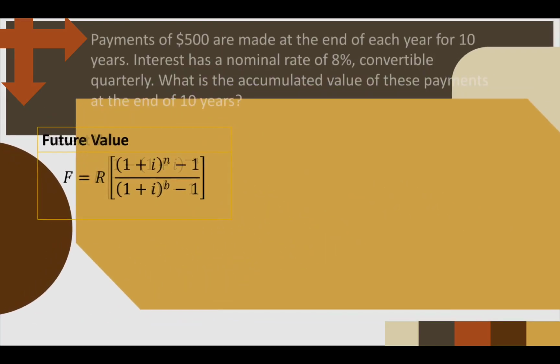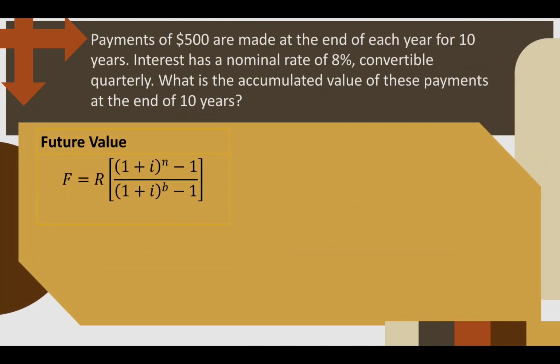And, of course, if we have present value, we have the future value. So, the payments of $500 are made at the end of each year. So, for 10 years. Interest has a nominal rate of 8%, convertible quarterly. So, the payment is yearly. The interest rate will be quarterly. So, this is general annuity. What is the accumulated value of these payments at the end of 10 years?